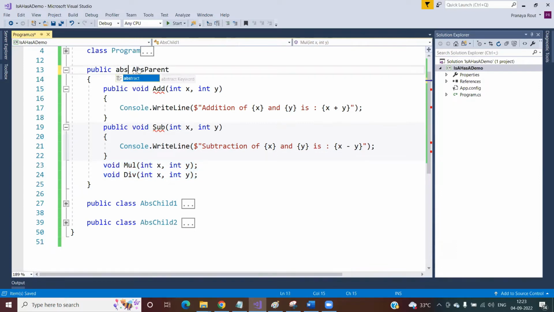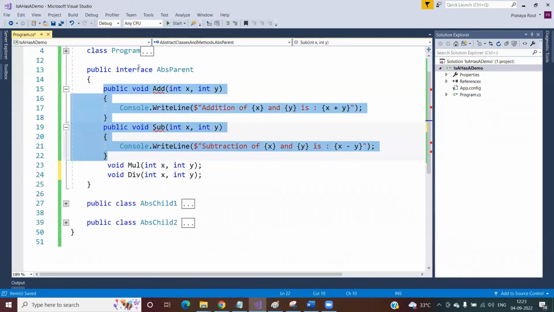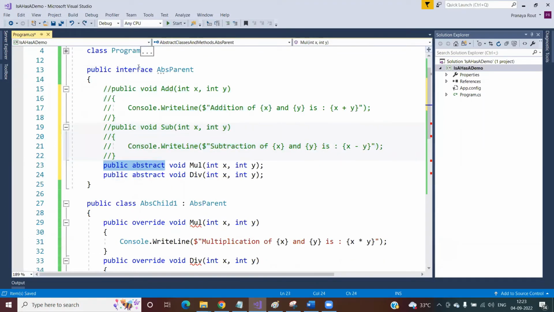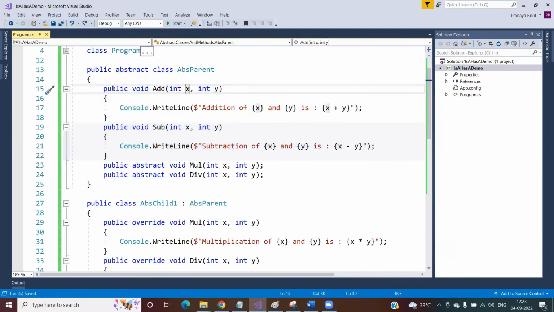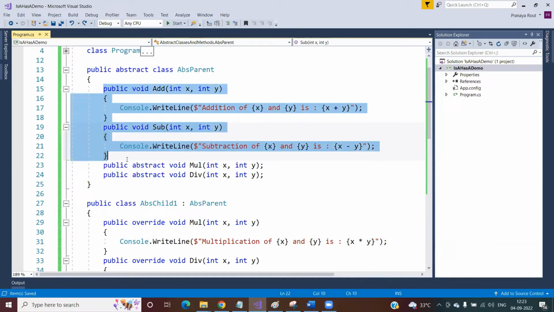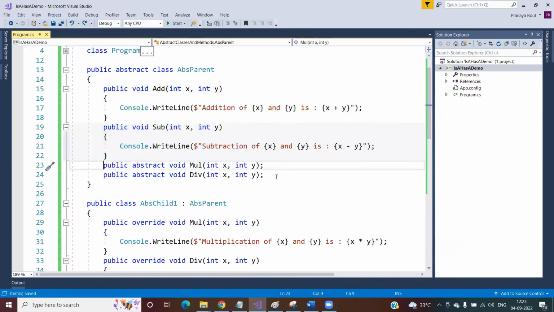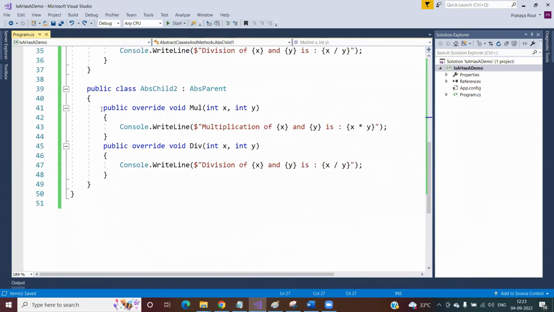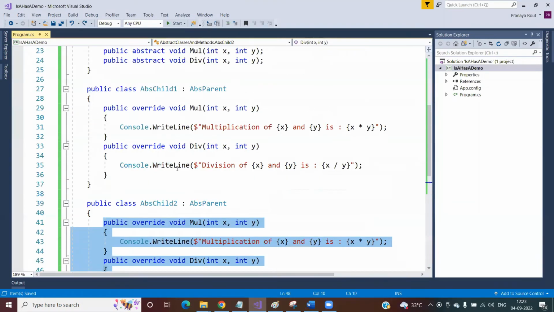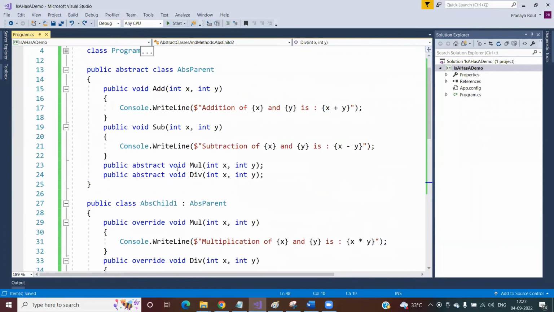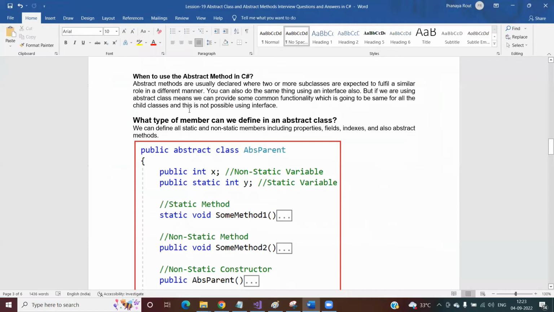Then what you need to use? You need to use abstract class, right? With abstract class, this is possible. With abstract class, you can provide some of the implementation which is going to be consumed by the child classes, as well as you need to provide some abstract methods, so that the child class can provide the implementation in a different manner. These two methods can be implemented by child class 1 in their own way, and the child class 2 can also provide the implementation to the above two methods in their own way, right? This is what abstract method is all about.